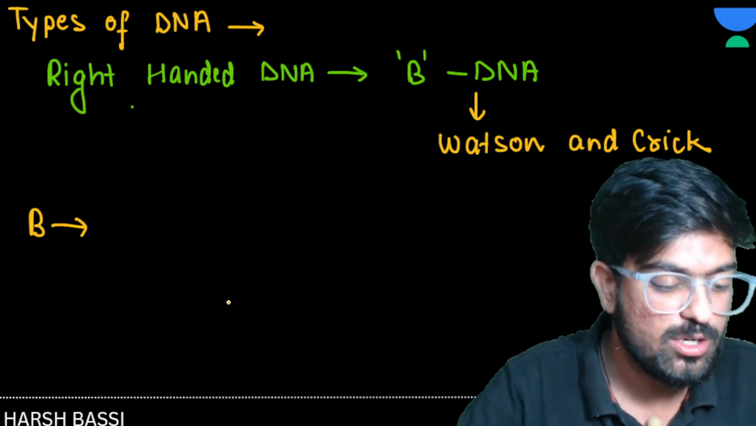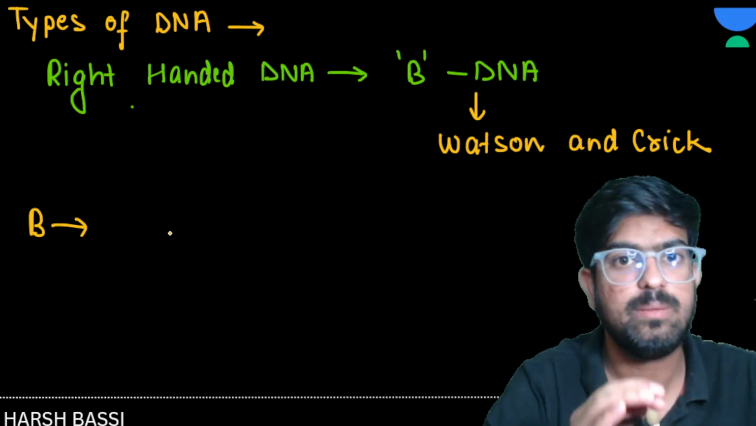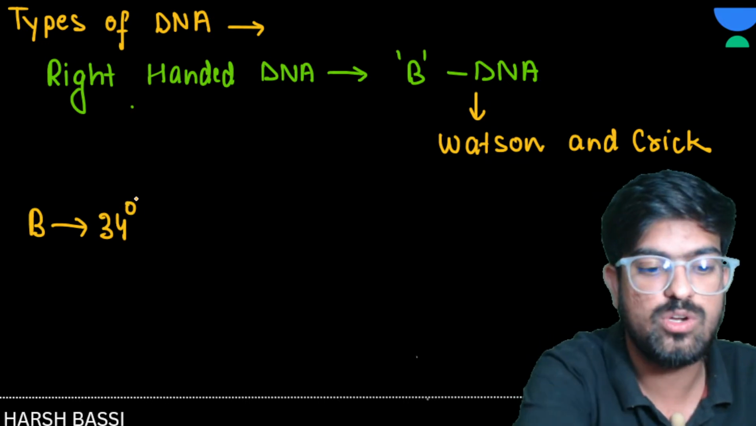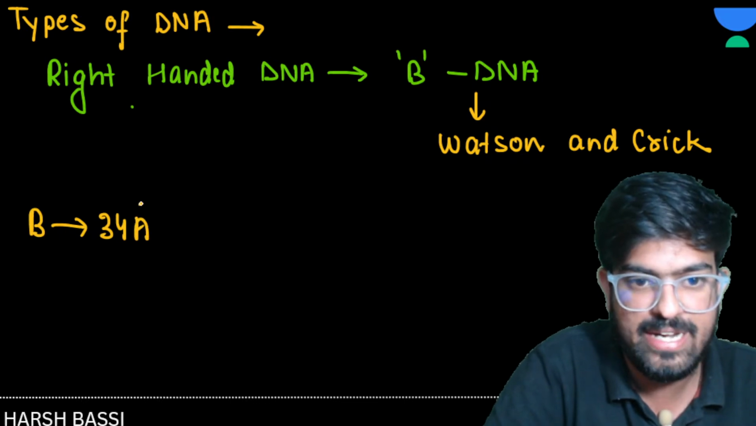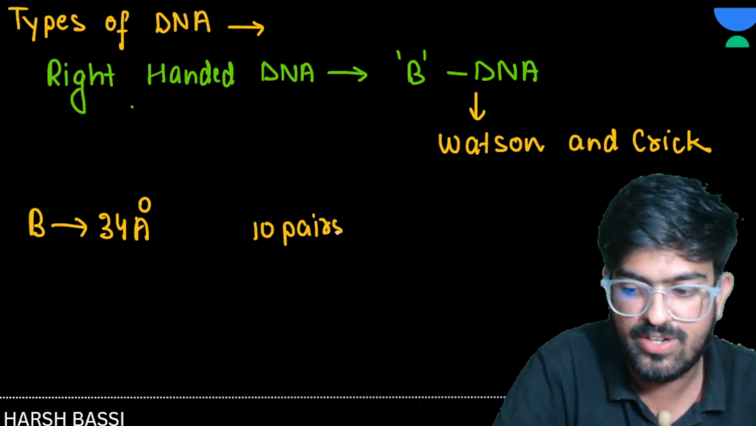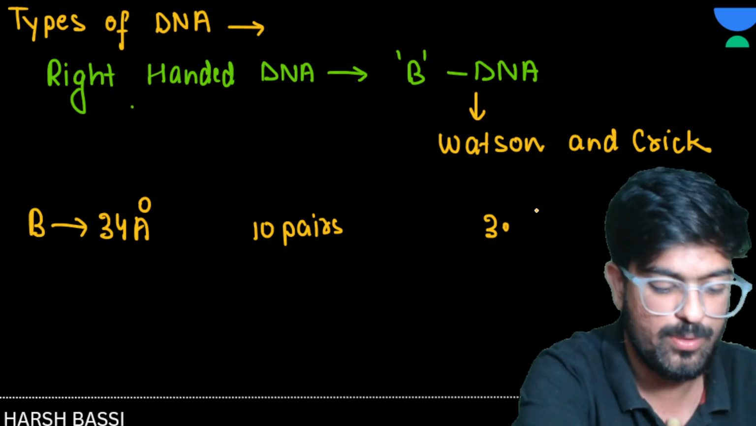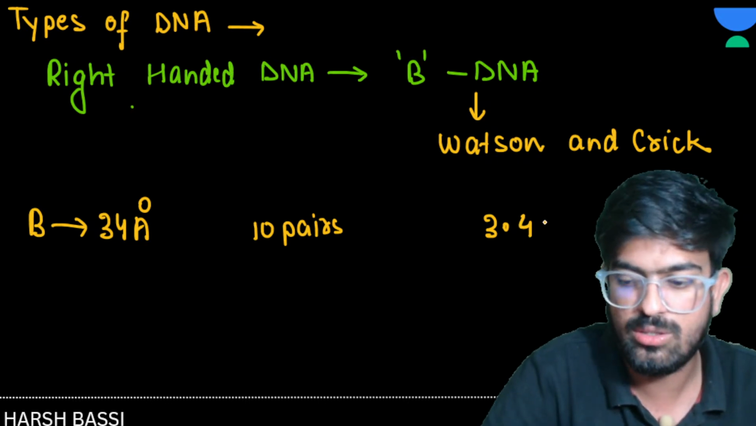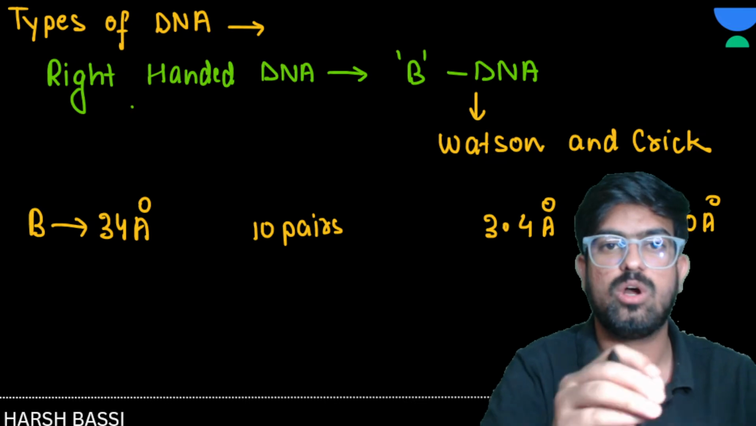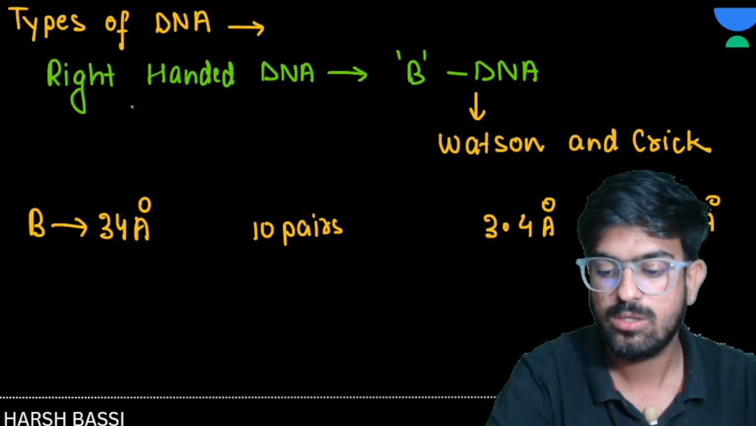Chalo. Now, if I talk about the B type of DNA, the normal DNA which we are studying is only the B type of DNA. So we have 34 angstrom helical length. The helical length of B-DNA is 34 angstrom, which we have read. 10 pairs in one turn. Yes or no? And the distance between each nitrogen base is 3.4 angstrom. Yes or no? And the diameter is 20 angstrom. So what we read about normal DNA is basically B-DNA. Chalo, great.